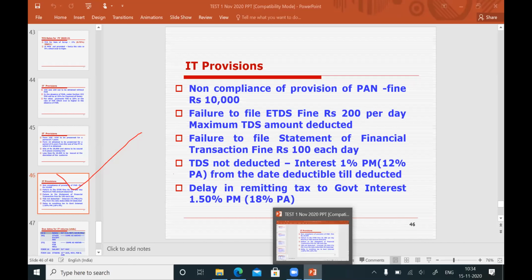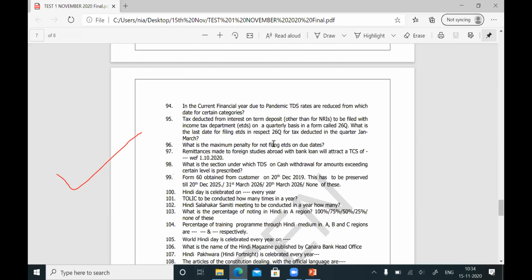Okay, sir? So that is the question here. What is the maximum penalty for question number 96? What is the maximum penalty for not filing ETDS on due days? It is the total TDS amount deducted. It is not 200 rupees per day.